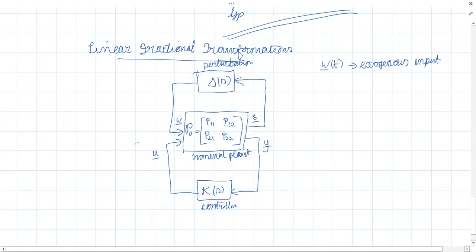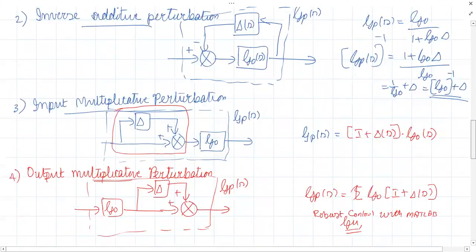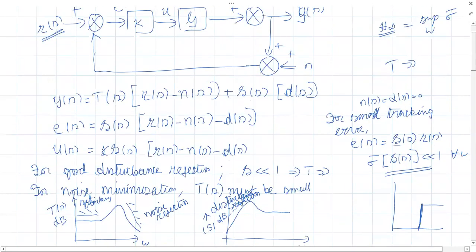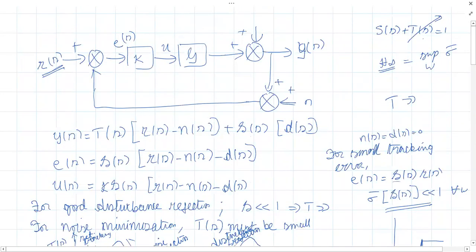Okay. What is W of T? Exogenous input. That means signals coming to the nominal plant. If you remember the block diagram, what were the exogenous input signals here? External signals R of S, the disturbance D, and the noise N.